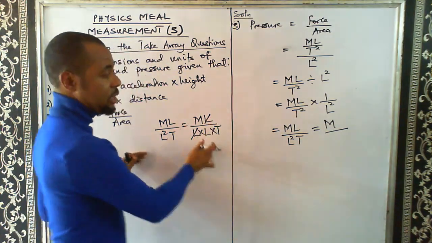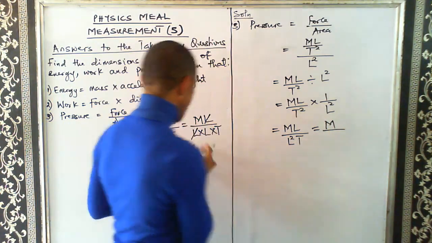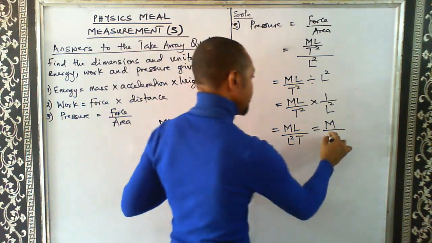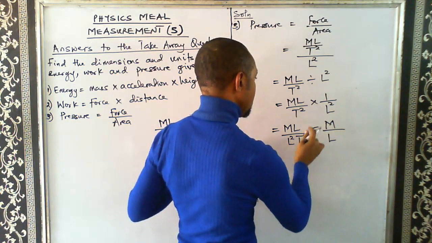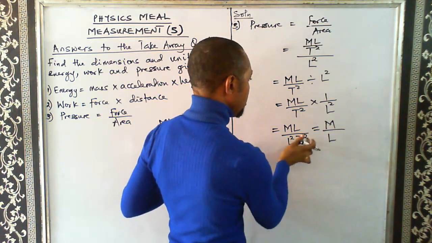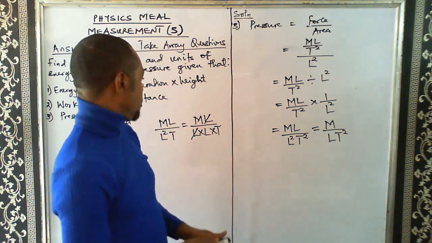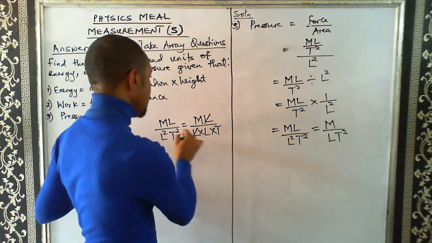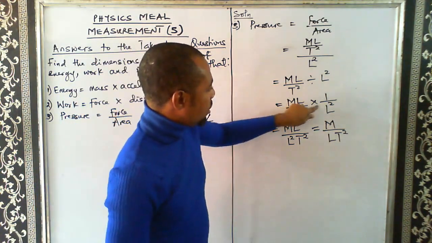Remember, we just simplified this, so I will have only M divided by, I still have L here, and then I have what? T square. Right, so this is T square, sorry. So I have T square. So, like we have here, that's T square. So, ML over T square times L.